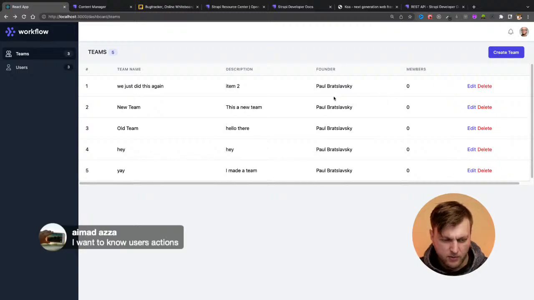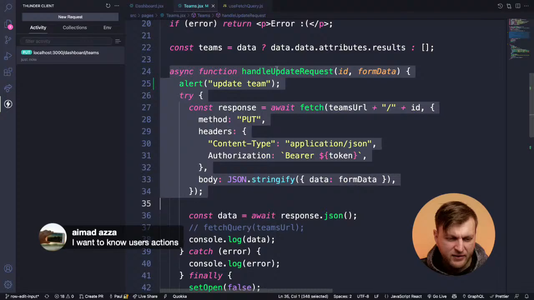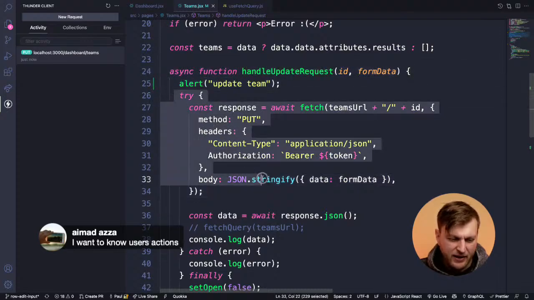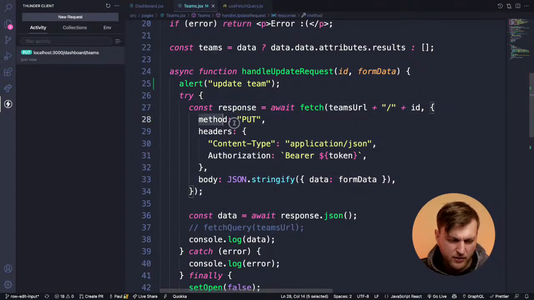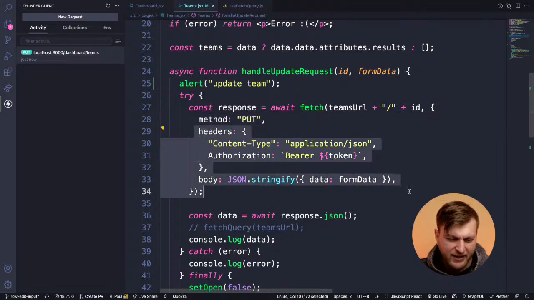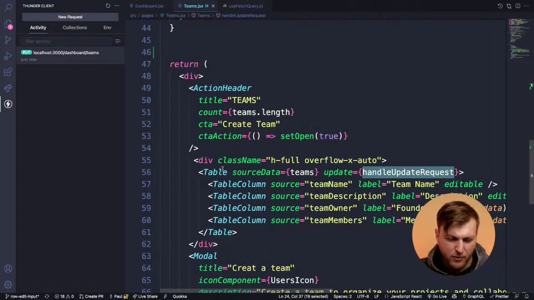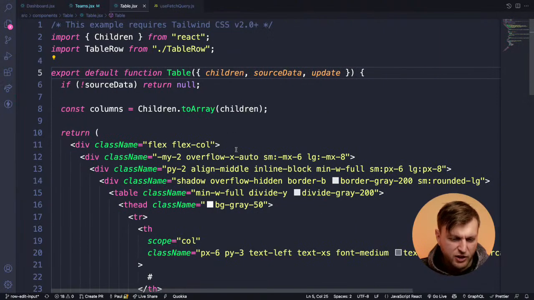So basically, we have a function that, when fired, it's going to make a fetch call, and it's going to make a put request with all of our data here. And all I'm doing here, I'm just taking this handle update request, right? And I'm passing it to my table, which has the logic for the form.